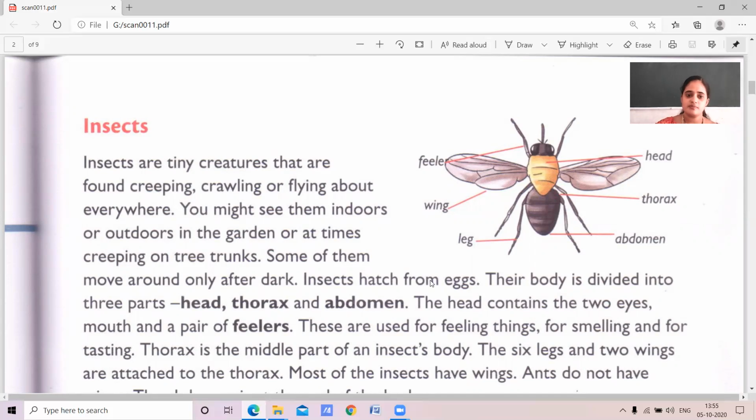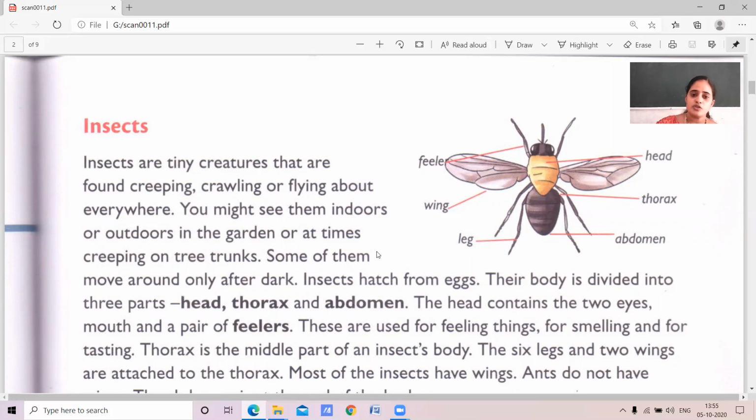We can see these insects everywhere. You might see them inside the house as well as outside the house, in the garden, and in different places.